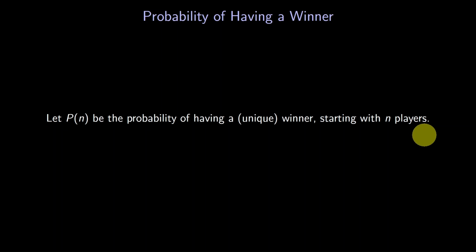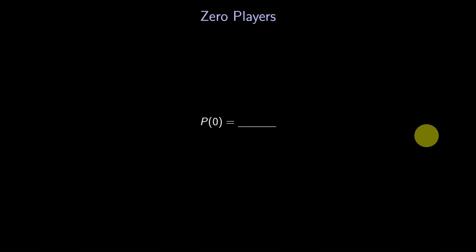Let's start with small n. What's the fewest number of players? We could have 0 players. What is P of 0? It's 0. With 0 players, nobody can win, so the probability of a winner is 0. Okay, let's move up a notch. Suppose we have 1 player. What is P of 1? It's 1. With only 1 player, that player automatically wins, so the probability of a winner is 1.